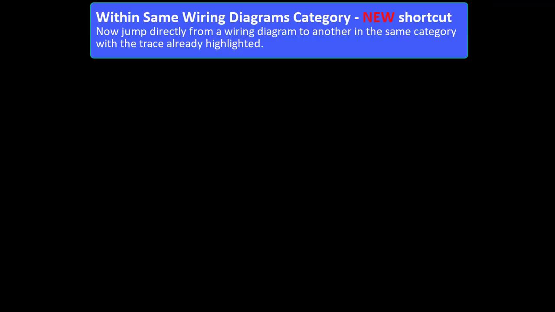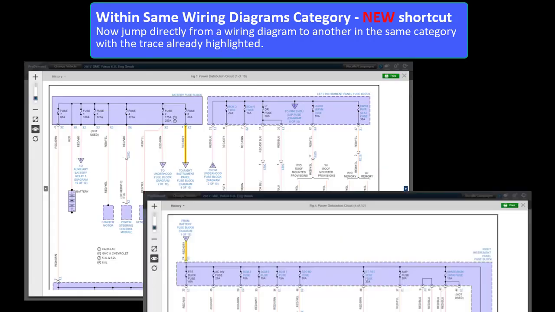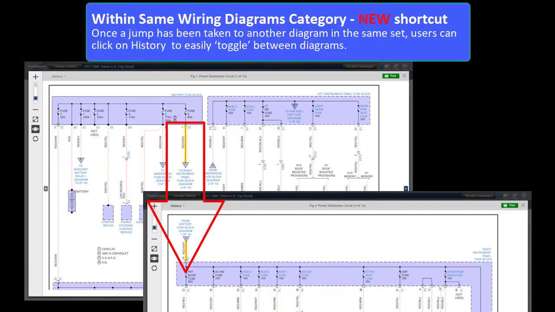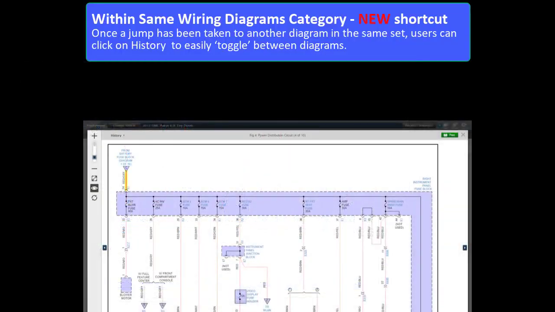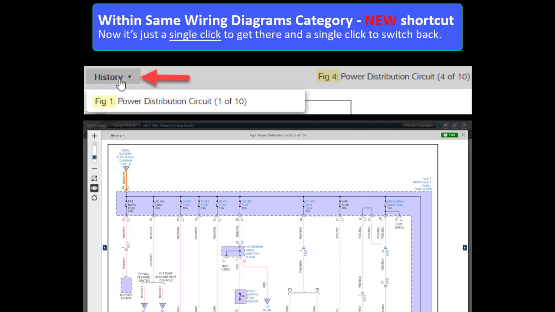New: shortcut. Now users can jump directly from a wiring diagram to another in the same category with the trace already highlighted. Once a jump has been taken to another diagram in the same set, users can click on History to easily toggle between the diagrams. So now it's just a single click to get there and a single click to switch back if you need to.